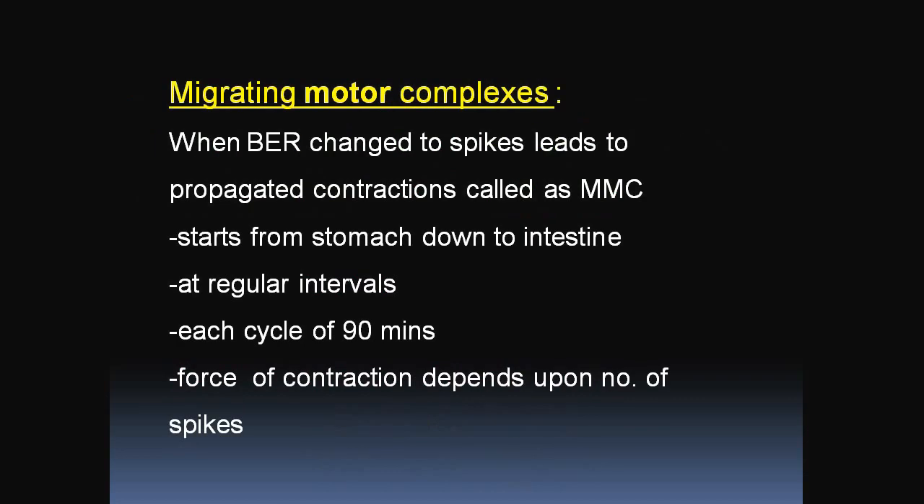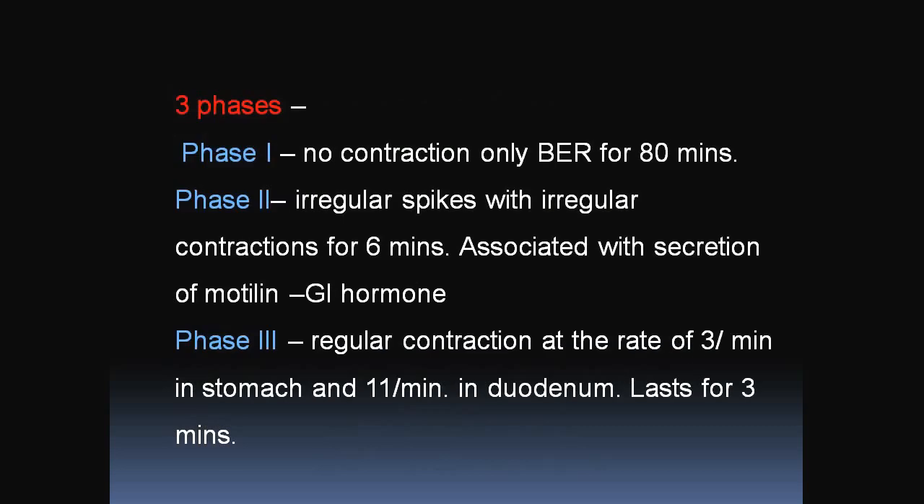When BER changes to spikes, it leads to propagated contractions called MMC, the migrating motor complex. It starts from the stomach down to the intestine at regular intervals. Each cycle is about 90 minutes, and the force of contraction depends upon the number of spikes. This migrating motor complex has three phases: phase 1, phase 2, and phase 3.